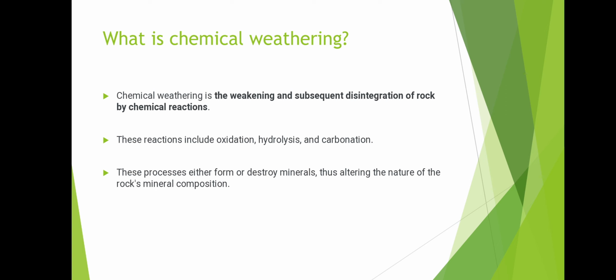So basically, in simple words, chemical weathering is the reduction of rocks by chemical reactions. These reactions include oxidation, hydrolysis, and carbonation. Now, the reactions such as hydrolysis, oxidation, and carbonation, we will see these terms in simple words.